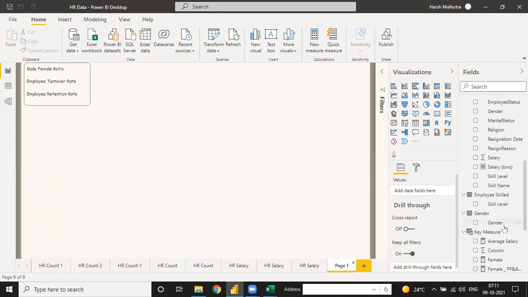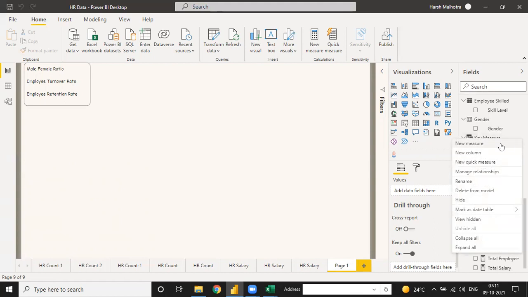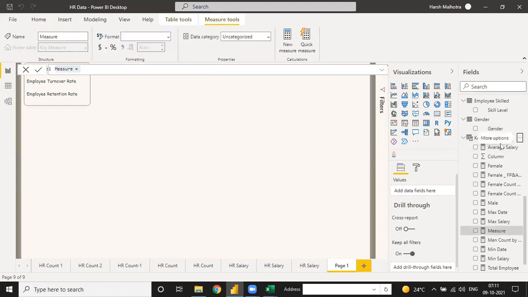So go to your key measure and write a new measure. For this you have to create one year, because employee turnover ratio we have calculated year-wise.